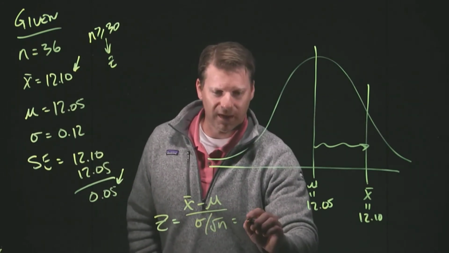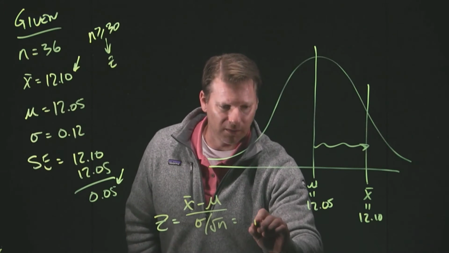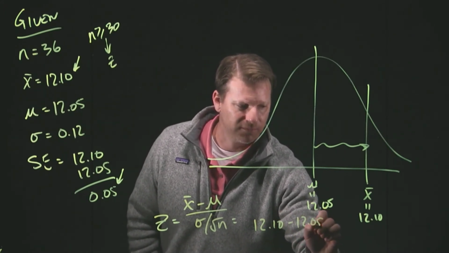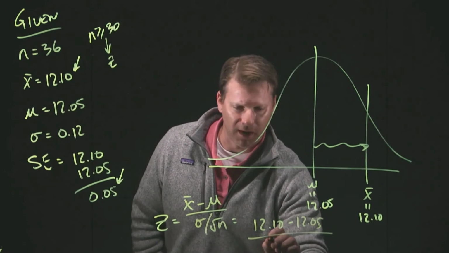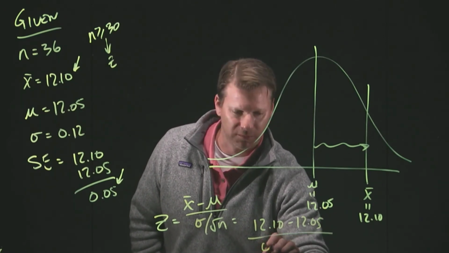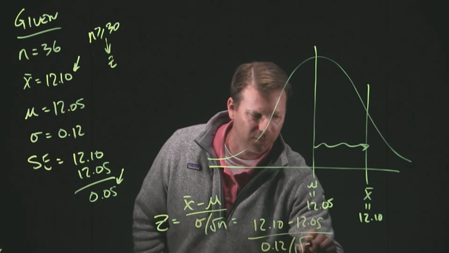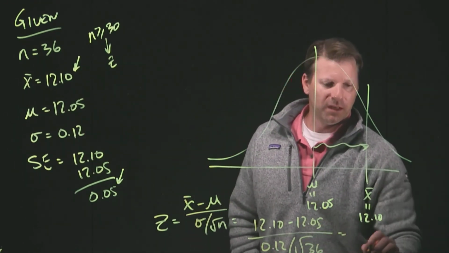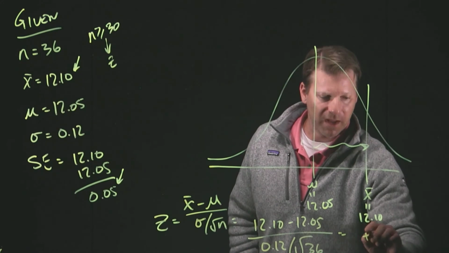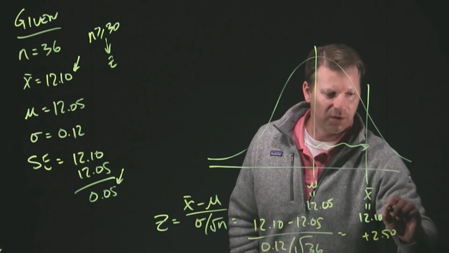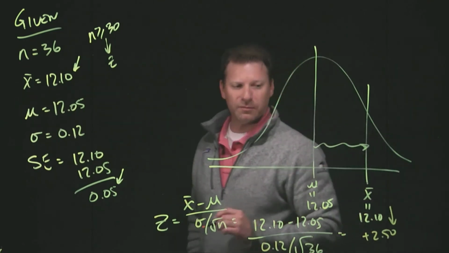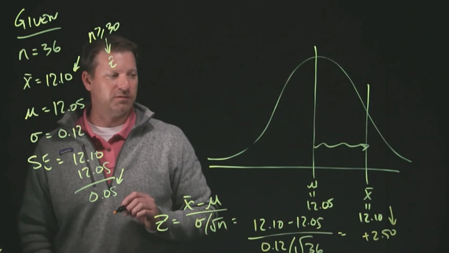We plug in these values: x bar of 12.10 minus 12.05, divided by my standard deviation, which was 0.12, over the square root of 36. If we run this calculation, we end up with a z-value of positive 2.50. So our standard normal value that lines up to our sample is 2.50.